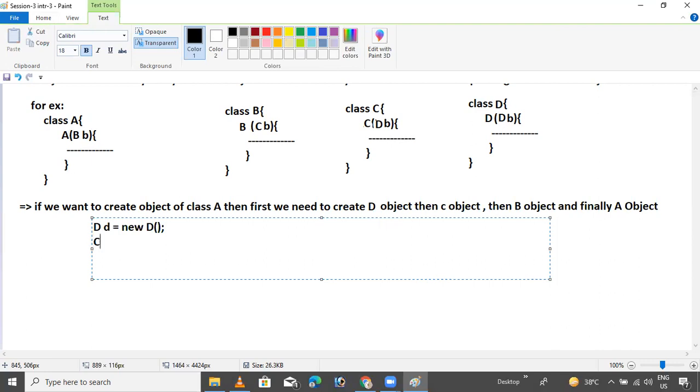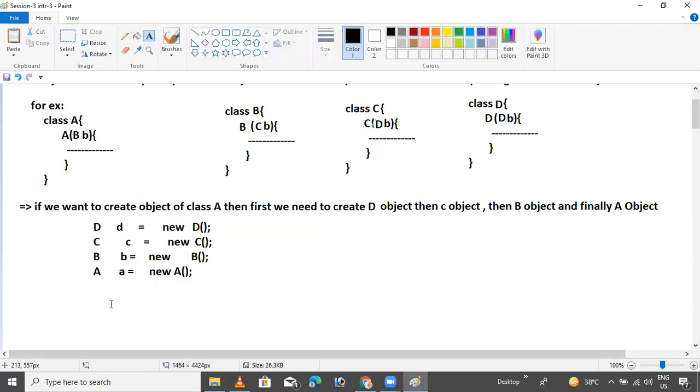Then we require a C class object: C equals new C. Then we require a B class object: B equals new B. And next is the A class object: A equals new A. For better understanding, that's why I'm doing this much.